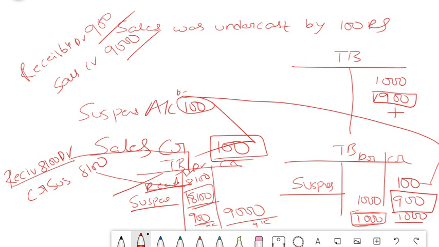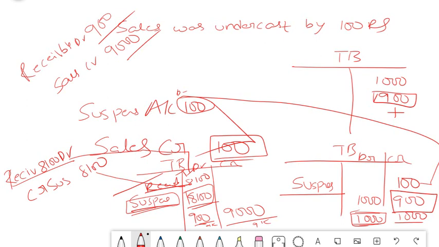This is the reason why one-sided errors are dangerous, because you generally cannot find these errors so easily until and unless you do a thorough audit of the accounts. Once you do that, then you can find out this error and knock off the suspense account. So these one-sided errors can be solved only by taking help of a suspense account for the time being. It is a temporary account, friends. Eventually it should become zero. You should not have any suspense account in your final audited financial statements.